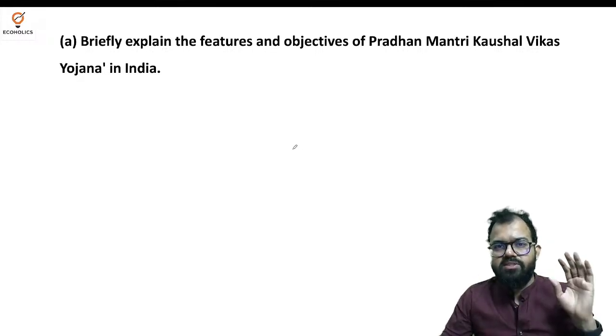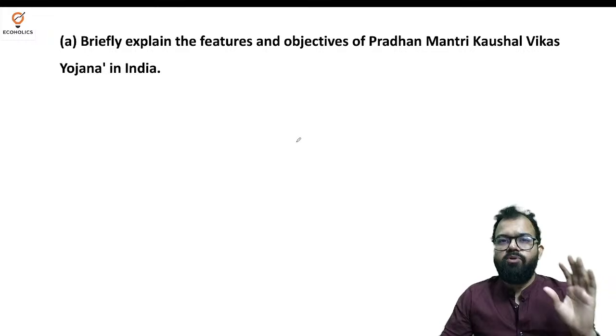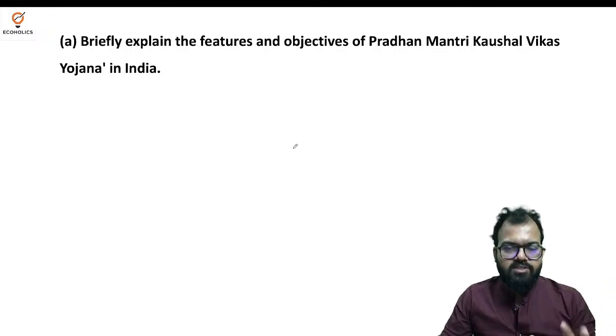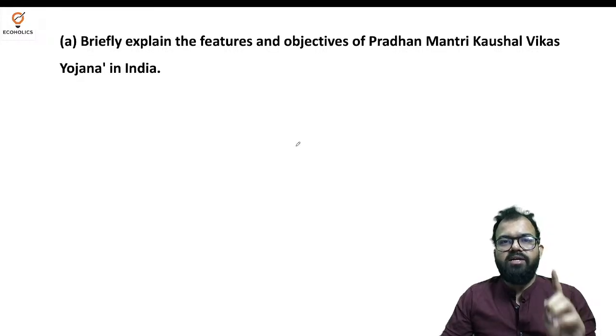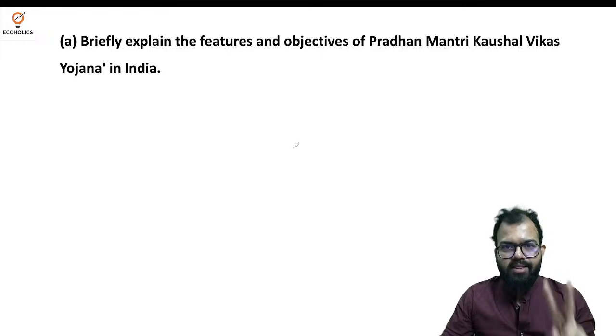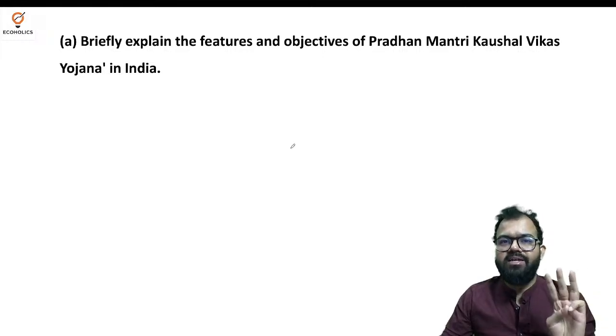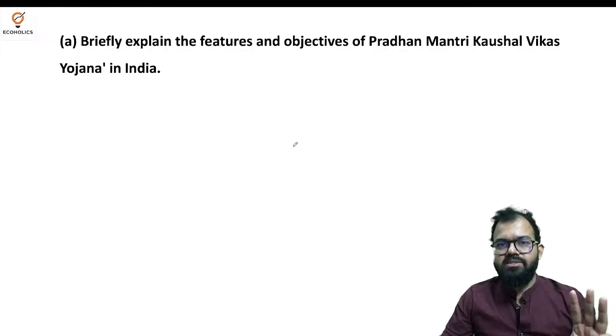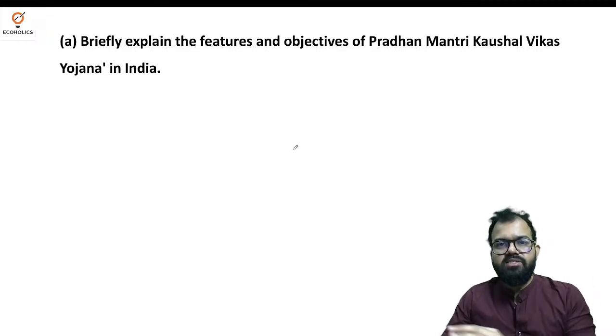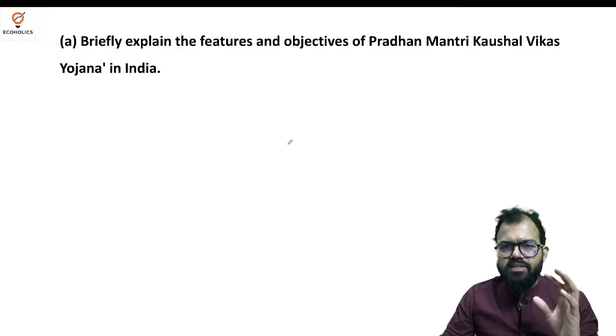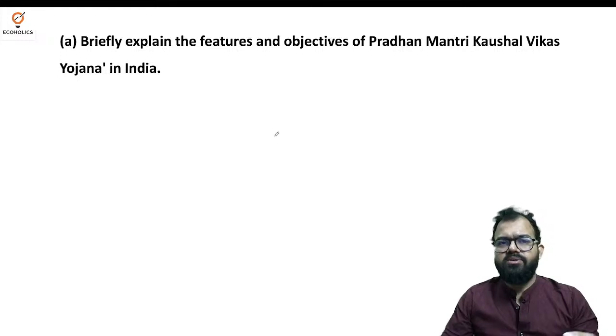If you divide the 14-15 questions they have asked into themes, one common theme is unemployment, the second is the health sector, and the third is money, meaning credit, inflation, GST tax collection, etc. We will see the paper one by one and understand the questions.